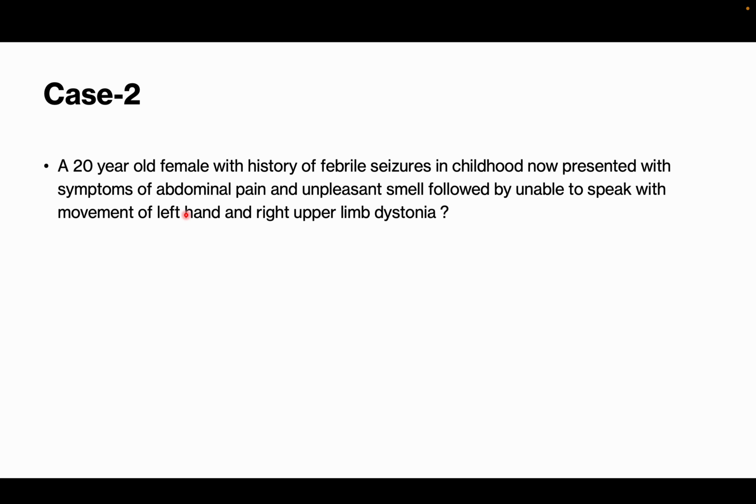Then movement of the left hand is there. So this went to the left side. Then right upper limb dystonia is there. So one more feature of mesial temporal lobe epilepsy is ipsilateral automatism and contralateral dystonia.